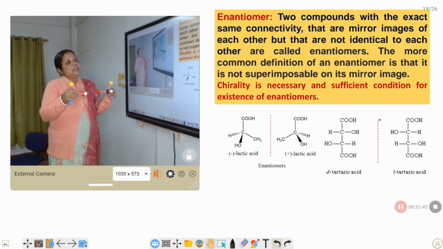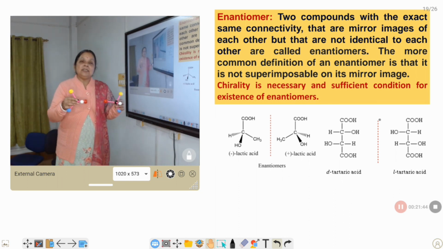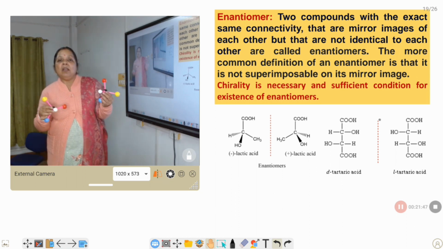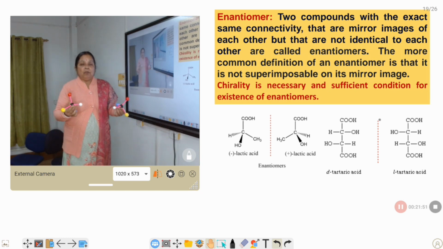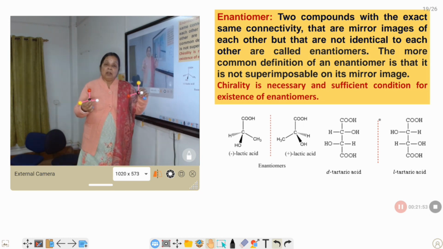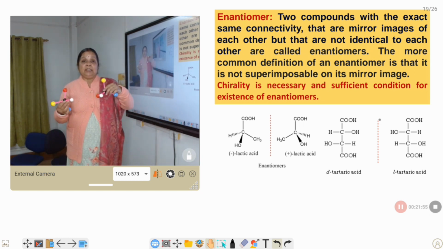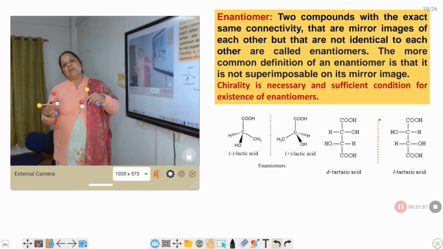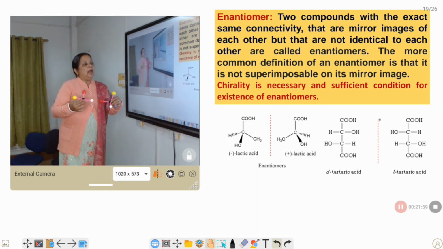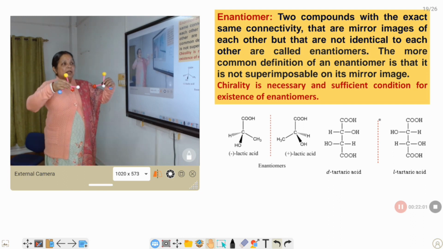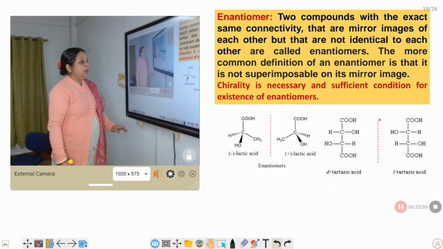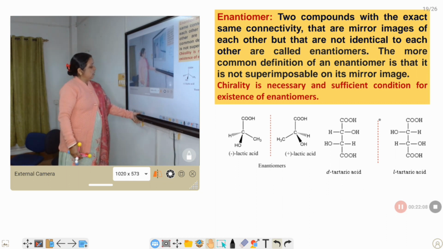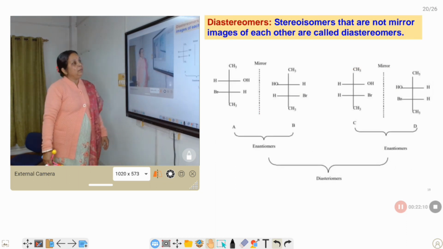Chirality is the necessary and sufficient condition for the existence of enantiomers. If a molecule is not chiral, how can it generate a non-superimposable mirror image? As it is chiral, and it generates a non-superimposable mirror image compound, we can say they are enantiomers. In this manner, these two compounds are also enantiomers: mirror image relationship and non-superimposable.